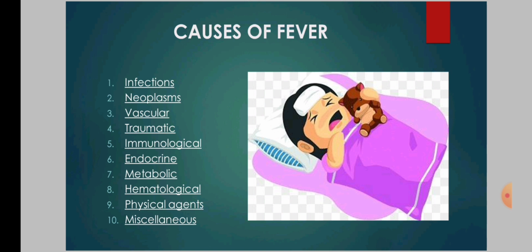Fourth one is traumatic, crush injury. Fifth one is immunological, drug fever, serum sickness, etc. Sixth one is endocrine, thyrotoxicosis, Addison's disease. Seventh is metabolic, gout, porphyria, acidosis, dehydration. Eighth is hematological, acute hemolytic crisis. Ninth, physical agents, heat stroke, radiation sickness. Tenth is miscellaneous, habitual hyperpyrexia, cyclic neutropenia, etc.